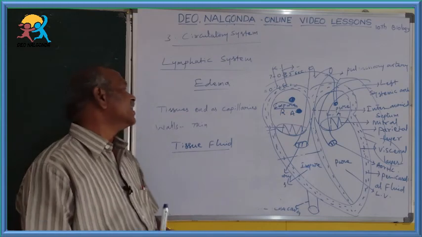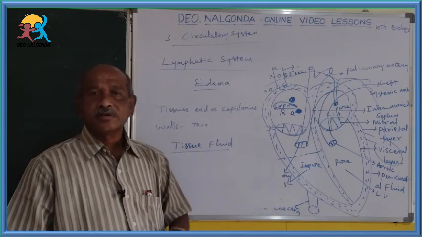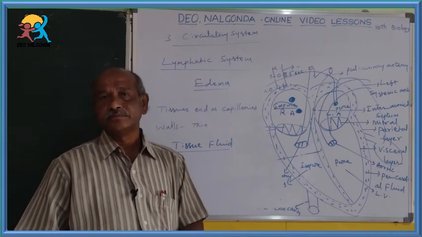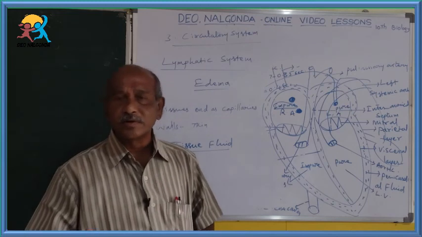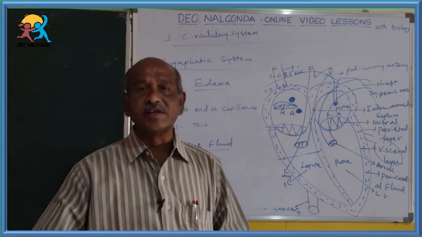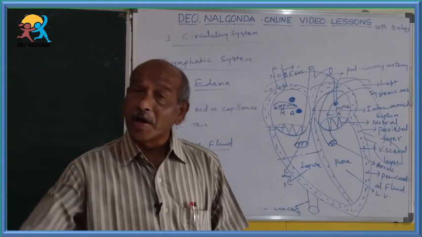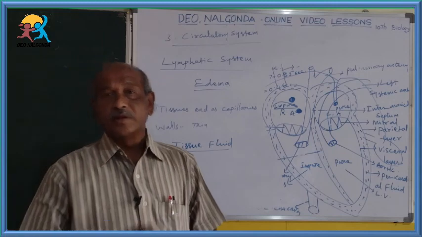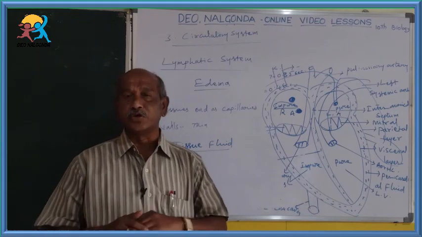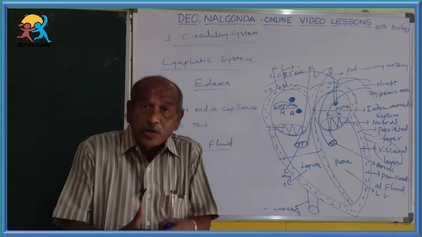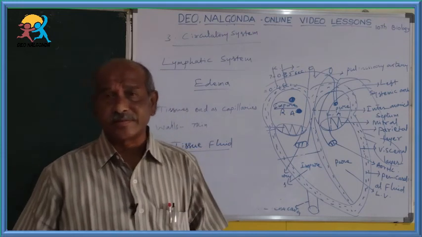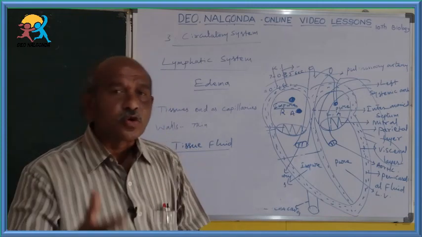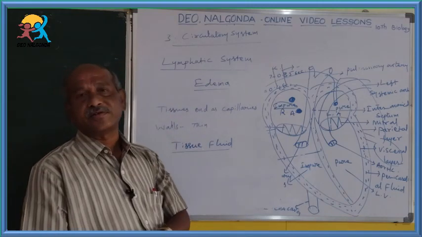Once again, due to the thin nature of capillaries, some of the blood can enter the tissues and collect as tissue fluid. That tissue fluid is helpful for supplying food materials or nutrients to tissues, and it is also helpful to collect waste materials. The collected tissue fluid is not retained in the tissues. It enters the small vessels called veinlets. Veinlets to veins, veins to heart. So this is totally known as the lymphatic system.